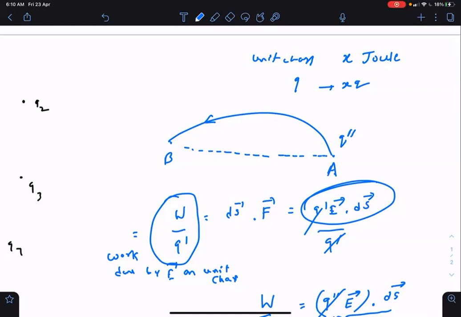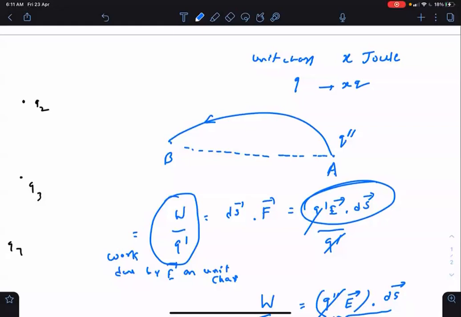So here, an attempt is going to be made to define another physical quantity which is related to how much work the electric field will do when a 1 coulomb charge is taken from one point of the electric field to another point of the electric field. But how many points are there?